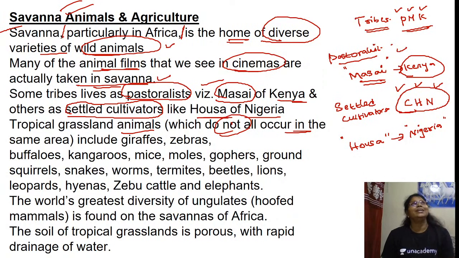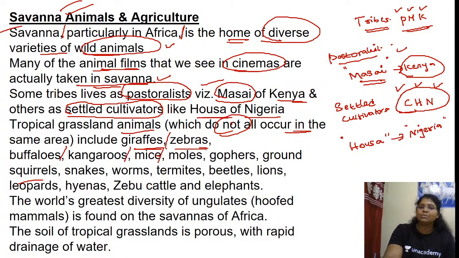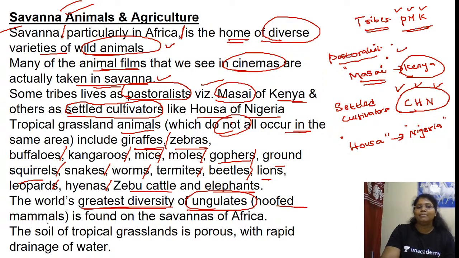If you wanted to take the grass, of course, so elongated neck. So they get modified according to the vegetation there, isn't it? Included the giraffe, zebra, buffalo, kangaroo, mice, moles, gophers, ground squirrels, snakes, worms, termites, beetles, lion, leopards, hyenas, zebu cattle, and elephants. The world's greatest diversity of ungulates, hoofed mammals, is found on the savannas of Africa.